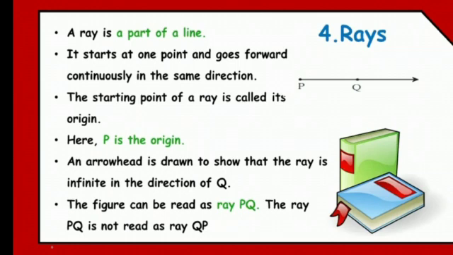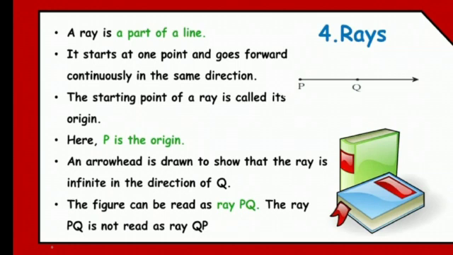An arrowhead is drawn to show that the ray is infinite in the direction of Q. Why is the arrow drawn? To show that the ray is infinite. Infinite means it goes on increasing, in the direction of Q. The arrow starts from P. What was the starting point? P. Then it goes in the direction of Q, and passing through Q it goes further ahead. So the ray is infinite in the direction of Q.